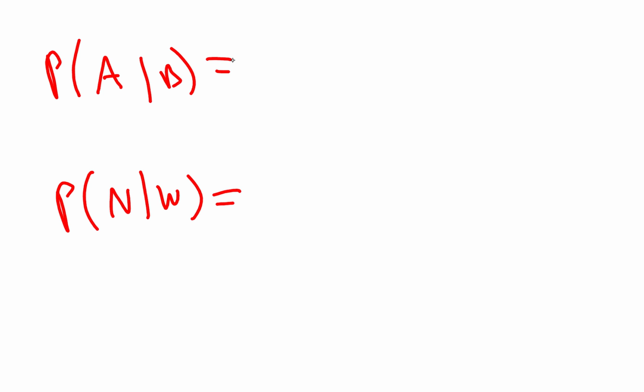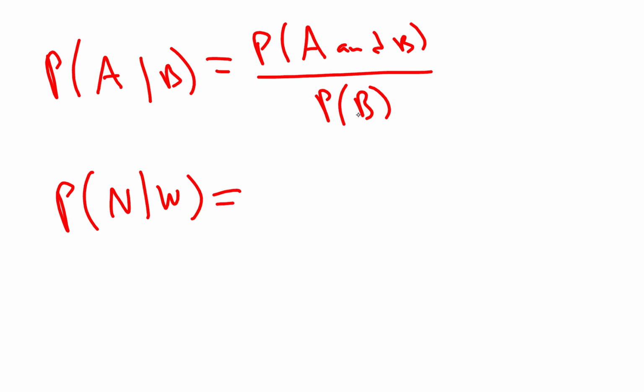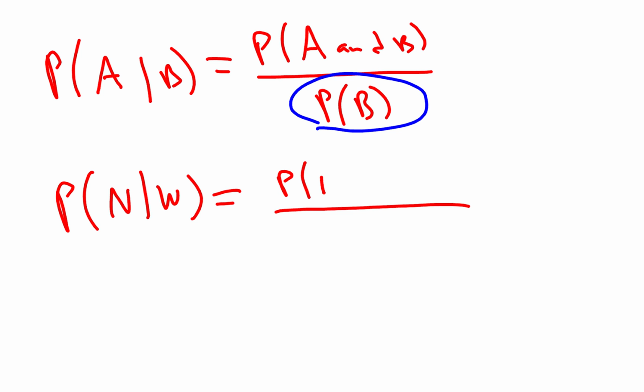And it turns out there is a formula for this. It says you do the probability of A and B divided by the probability of B. I like to think of conditional probabilities as restricting your sample space. You're saying, I only want to consider a certain group of people and ask, what's the probability out of that particular group? So in our case here, we're saying, what's the probability that someone says I never take my medication as a woman, over just the probability of women? In other words, we're only going to ask women this question, and what's the probability now? Both of these numbers, the numerator and denominator, exist in the table.